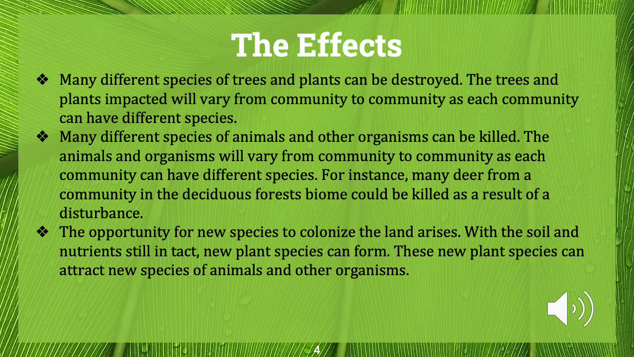The soil and nutrients are still intact, which means new plant species can form. These new plant species can attract new species of animals and other organisms. In specifics of agriculture, with the soil and nutrients still being intact, it can make it easier for the farmer to plant his crops and for them to grow. These crops in turn could attract insects and other animals such as bunnies and deer.